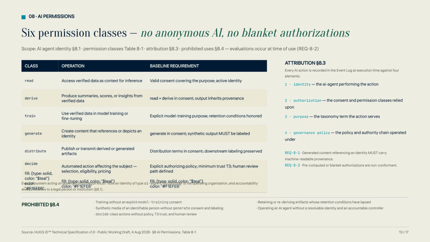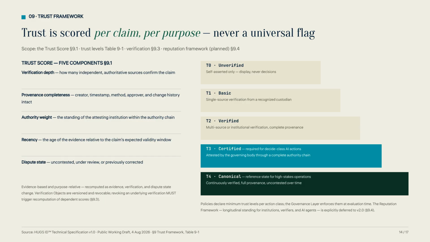We categorize 6 permission classes, ensuring no anonymous AI and no blanket authorizations, with every action logged at the time of use. Trust is scored per claim and per purpose, never as a universal flag. We define 5 levels of trust, from unverified to canonical, allowing for precise risk assessment for every operation.